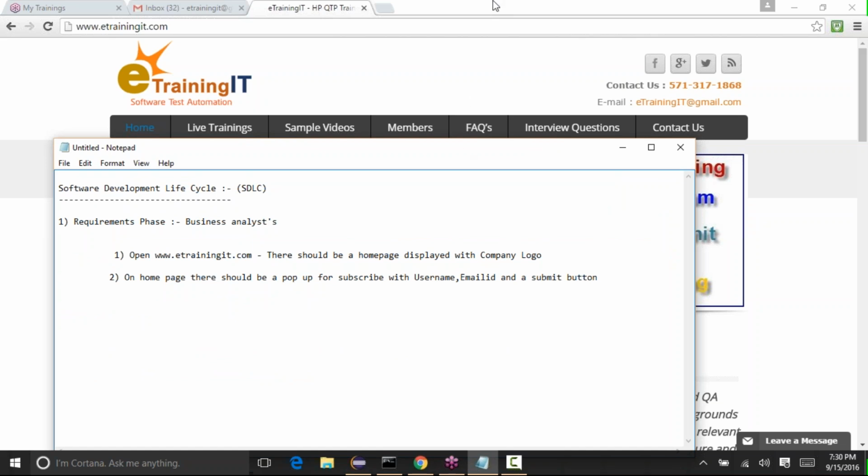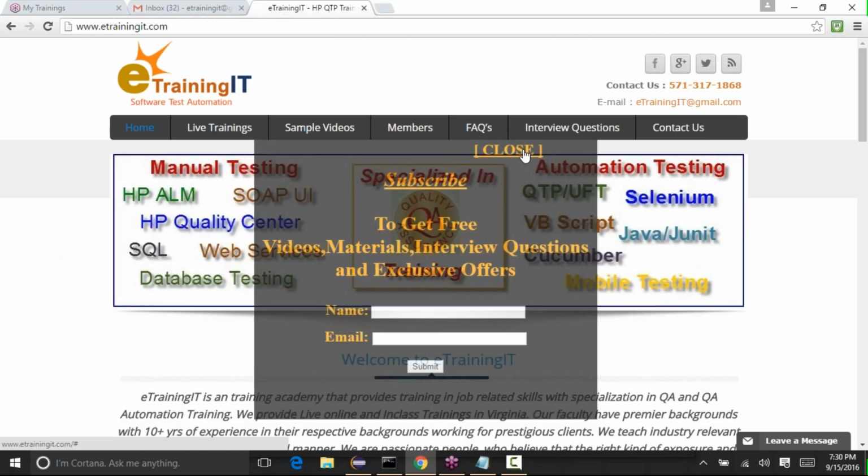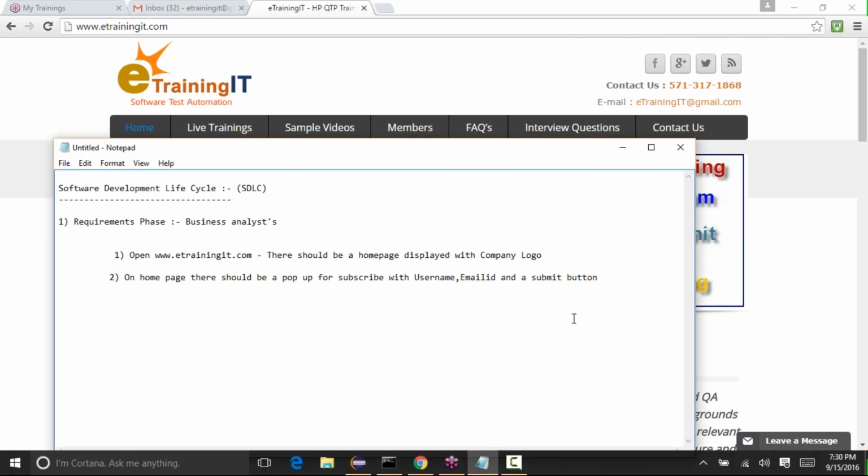With a close, submit, and some information. So that can be one requirement. Submit button and close button, or close link or something.